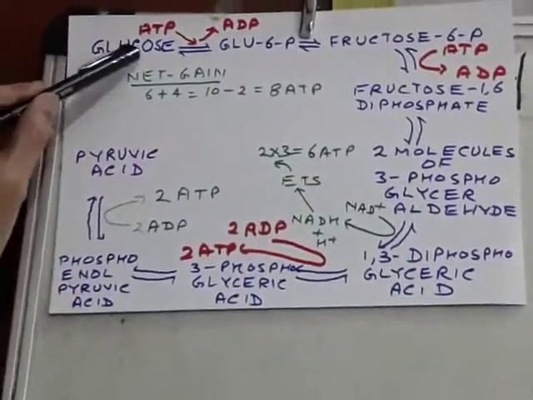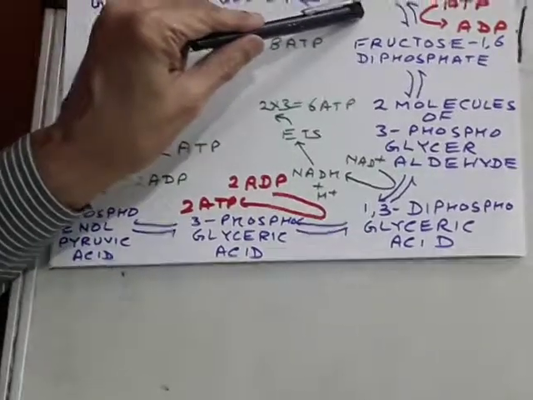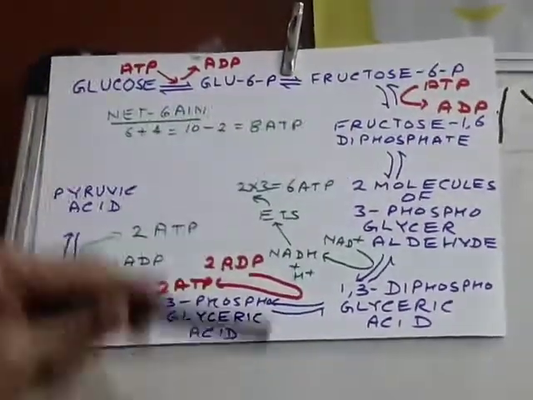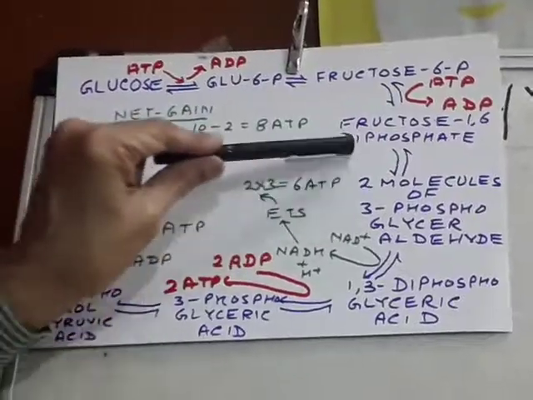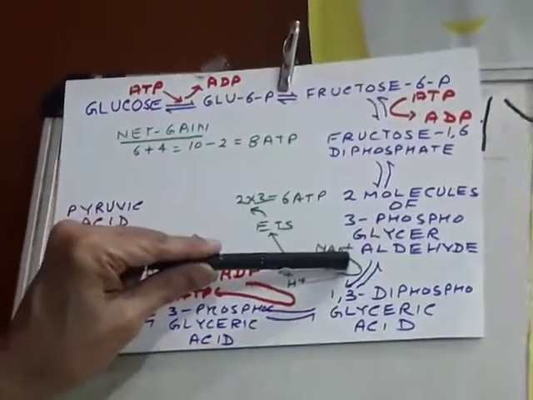First of all, glucose forms glucose 6-phosphate, then it is isomerized to form fructose 6-phosphate. Again this fructose 6-phosphate takes one phosphate to form fructose 1,6-diphosphate. Now this fructose 1,6-diphosphate breaks into 2 molecules of 3-phosphoglyceraldehyde.